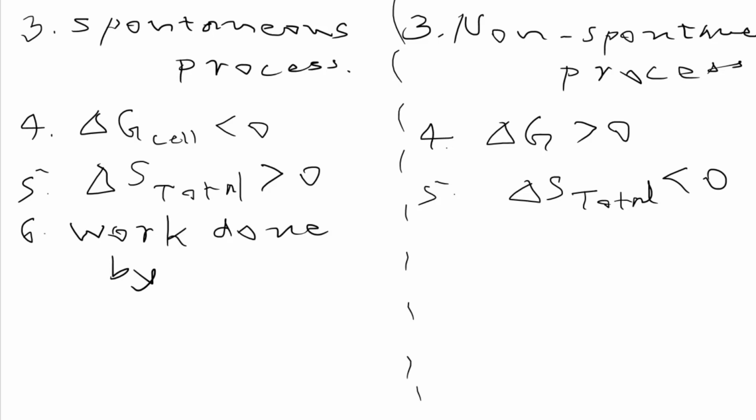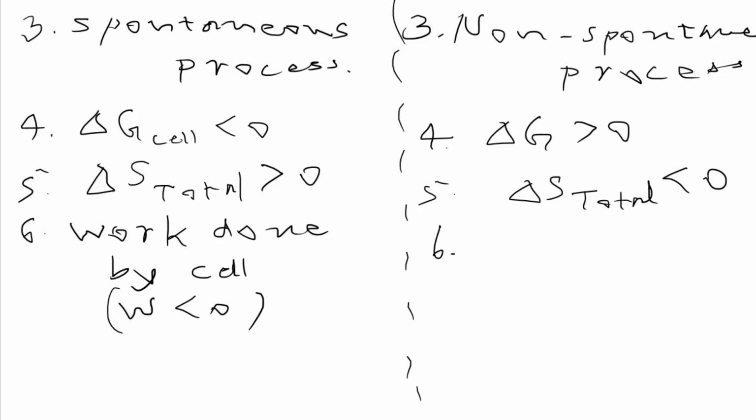Here the system will be the cell, so we can say work done by the cell, or work done by the electrochemical cell. And whenever work is done by the system or by the cell, what sign do we use for work? If you know the sign convention for work, it is negative. Whenever work done by the system is there, we take the work as a negative value. Do remember it.